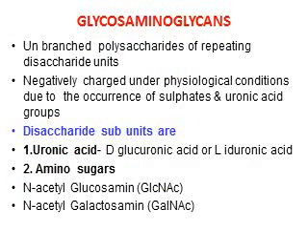Glycosaminoglycans. We have already studied the glycosaminoglycans. They are unbranched heteropolysaccharides of repeating disaccharide units, negatively charged under physiological conditions due to the occurrence of sulfates and uronic acid groups. The disaccharide subunits are uronic acid and amino sugars. Uronic acid is either D-glucuronic acid or L-iduronic acid. The amino sugars are N-acetyl glucosamine or N-acetyl galactosamine.